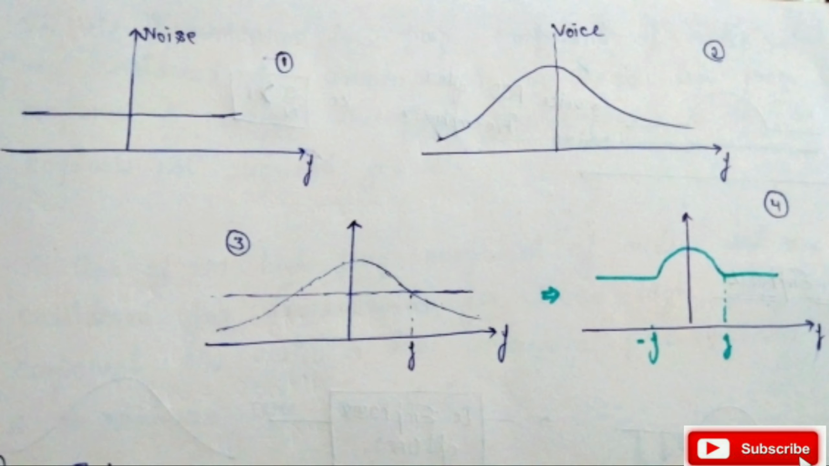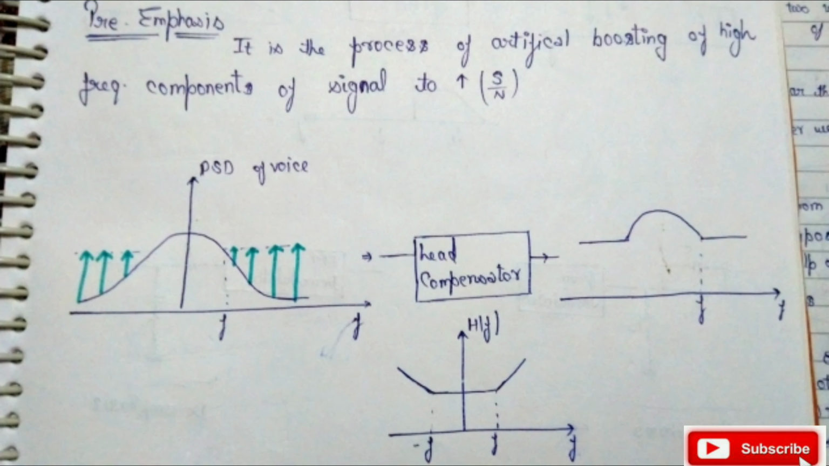So there is a technique, that is pre-emphasis, in which we increase the signal to noise ratio. Pre-emphasis is the process of artificially boosting the high frequency components, in which we pass the PSD of a voice signal through a lead compensator. As you read in control systems, a lead compensator is a high pass filter which keeps the low frequency gain constant and increases the high frequency gain.